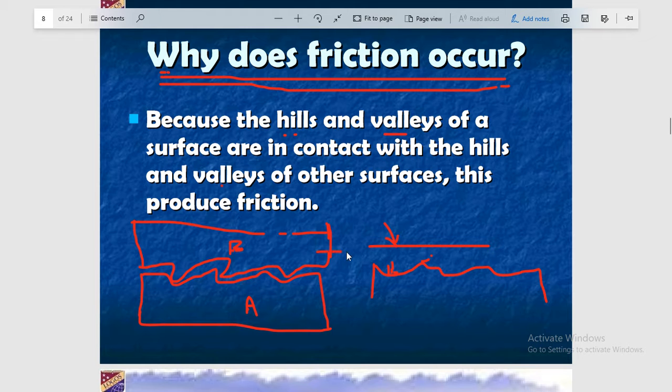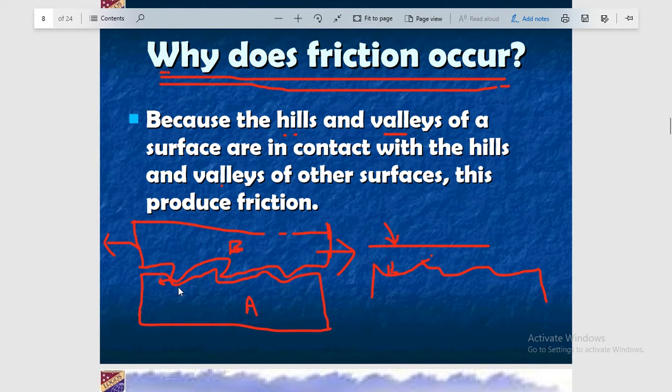Now if you try to move object B by applying force, you can see these interlocked parts try to oppose the motion, or you can apply force in this direction. You can see it is very difficult to move in this direction.